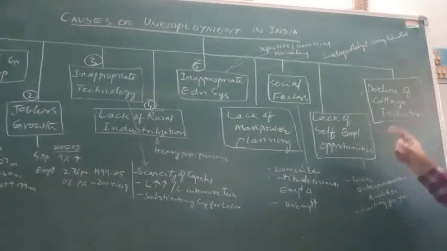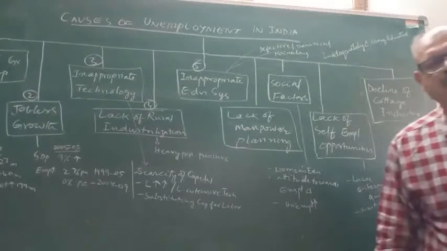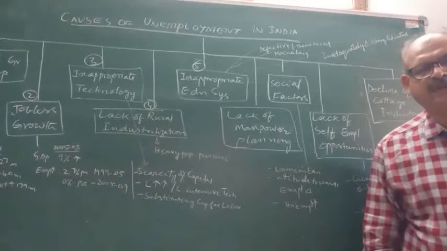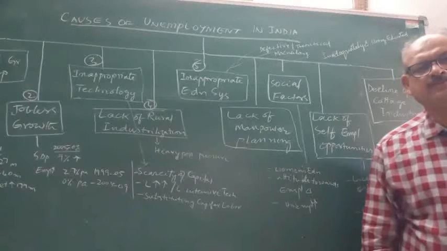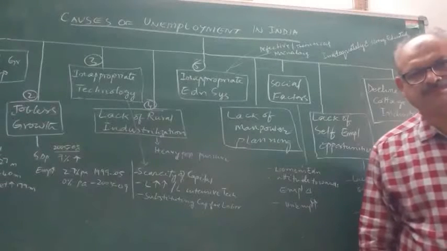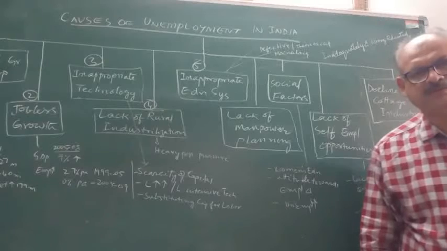Next, last one is decline in cottage industries. So once upon a time, in rural India, small and cottage industries were there. Handloom industries were there.